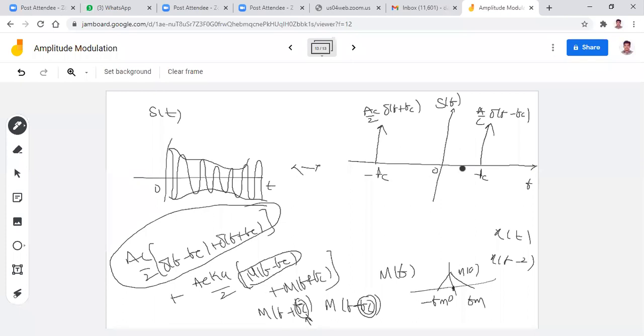Is it okay? That means the spectrum is shifted towards the right side and towards the left side with an amplitude Ac into Ka by 2. The center frequency for this case is fc, and for this case it is minus fc. That means like this.